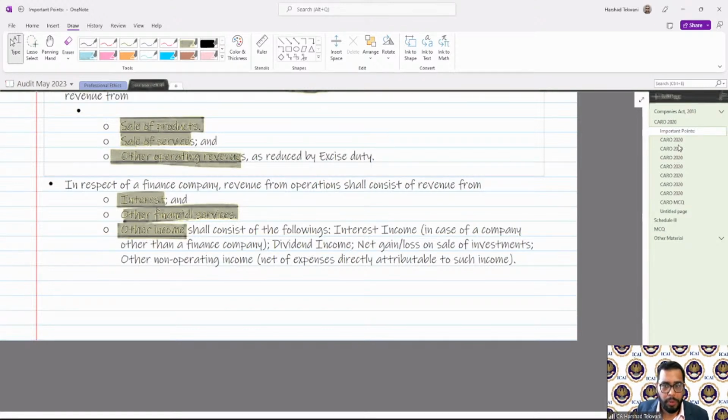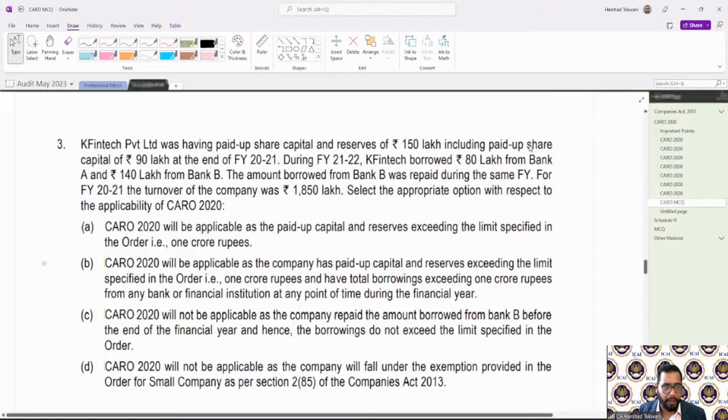So let us see some MCQ on this particular topic. Very important. This was recently part of our MTP.